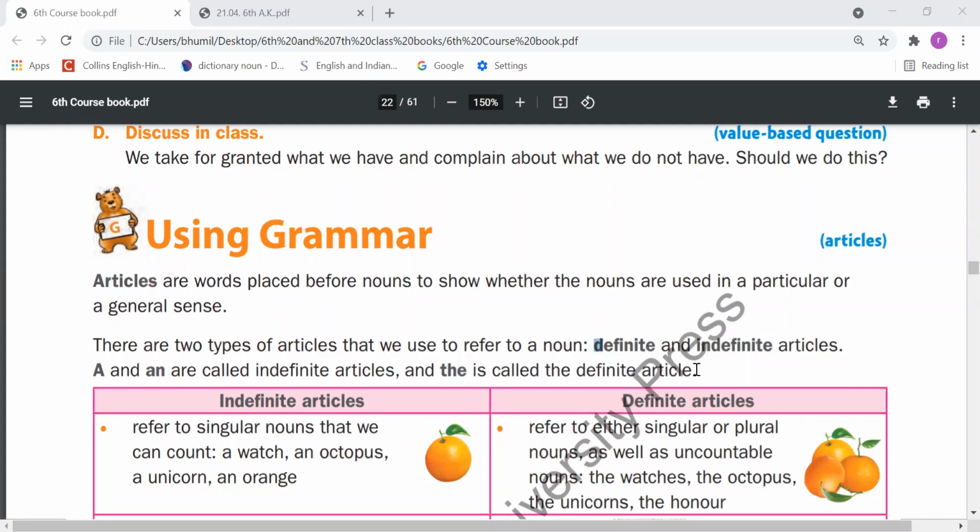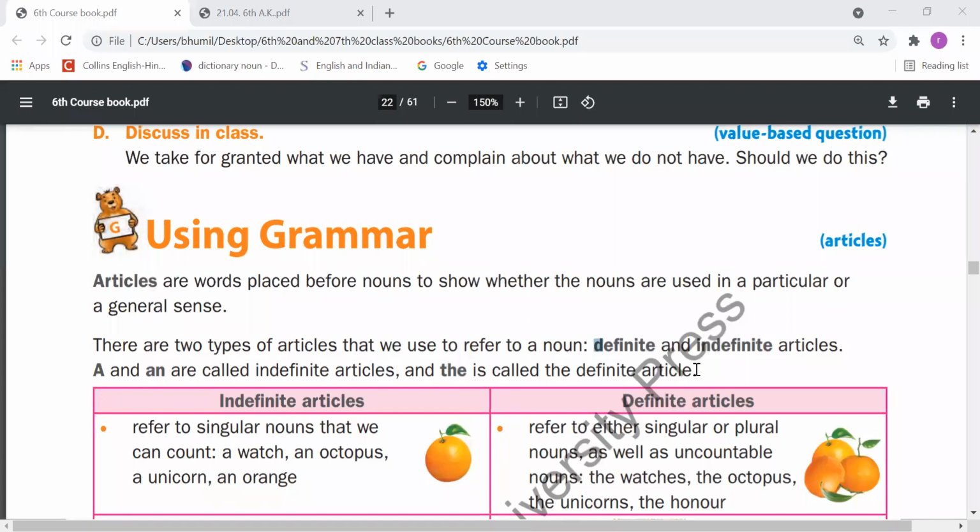Suppose you are a shopkeeper of TVs, right? Means at your shop many TVs are there, many televisions are there. Suppose you say to your servant, please switch on a TV. Means there are many TVs, and you are going to say to him, please switch on any one TV. So there you will use a, not the television, right?